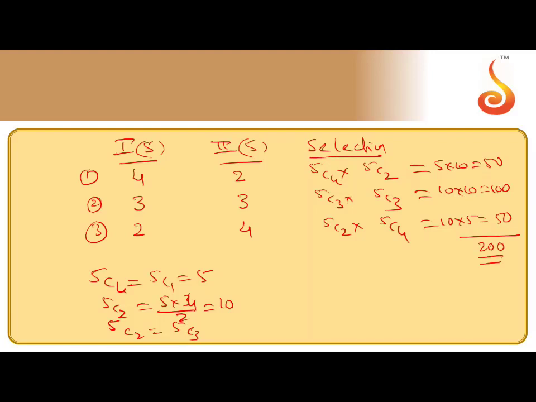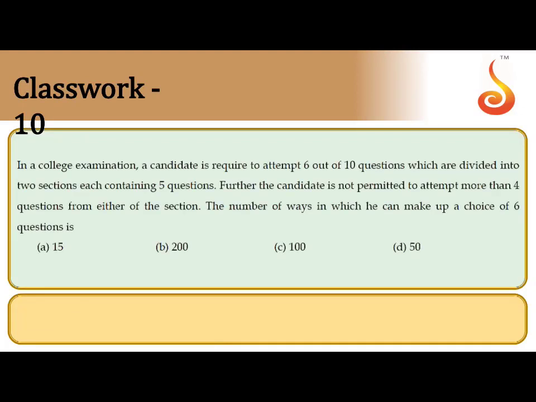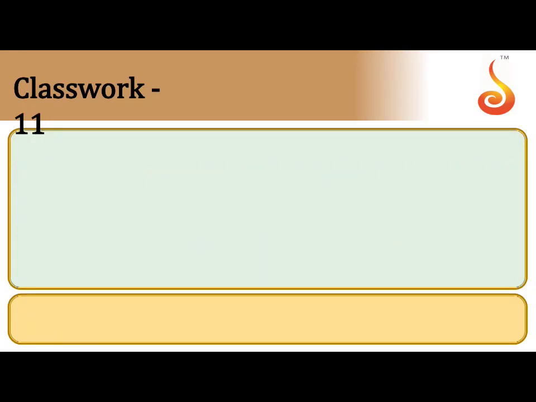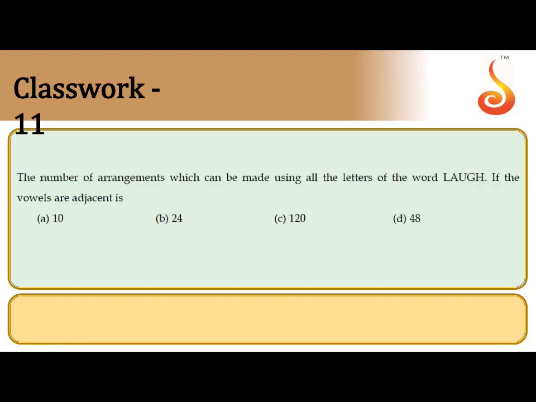So the number of ways he can attempt the 6 questions is 200. I hope you understand this question. Check the answer. B is the answer. Clear? The next question. Move to the next question.